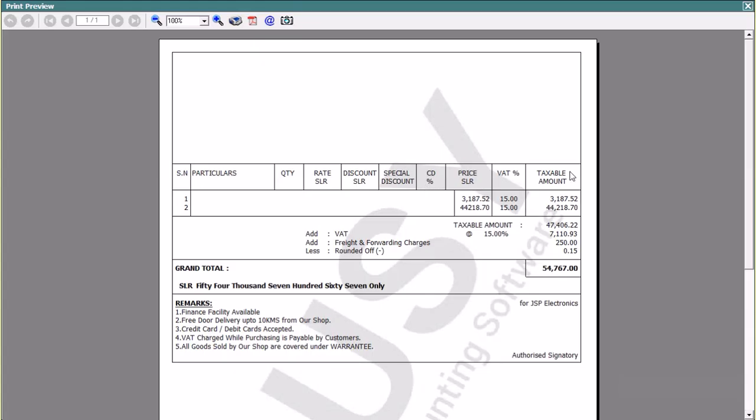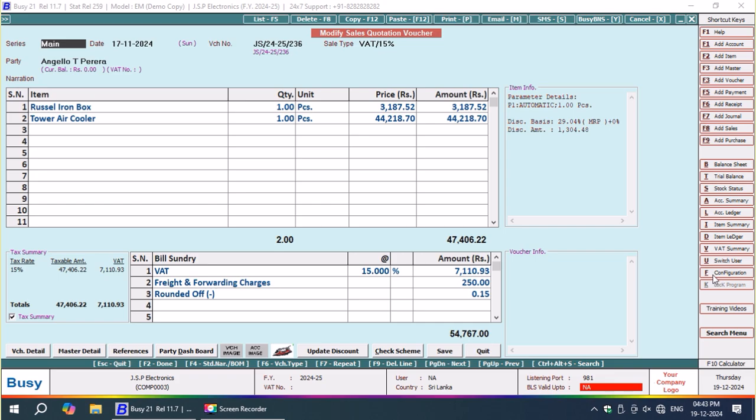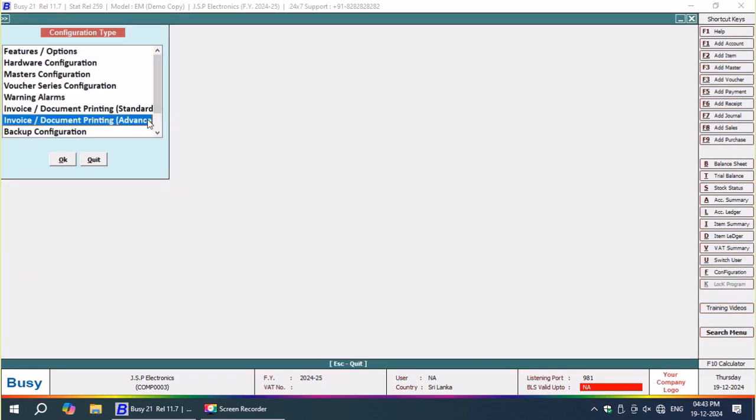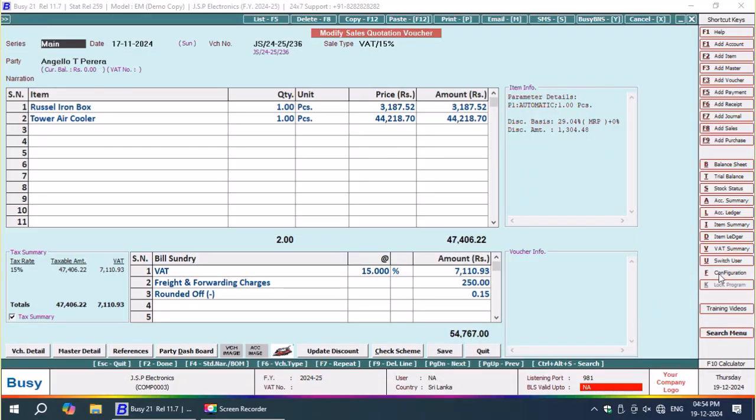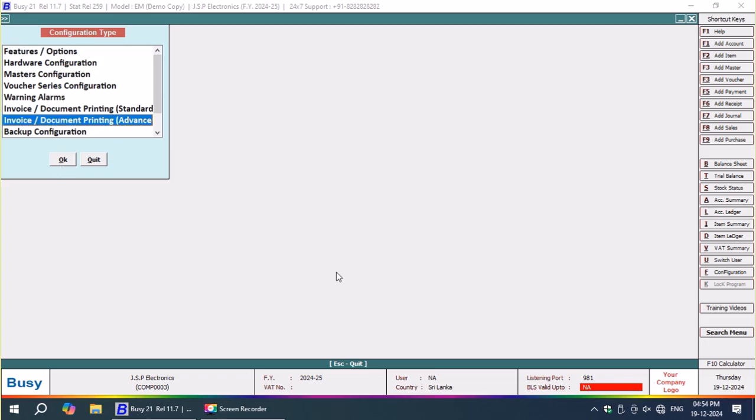Here, see now there's a space gap between the price SLR here at the top. Top means that's at the header. Okay, that I will rectify. Now yes, that has been rectified. See, each and every bit of process I'm not going to show here because the video will be too long. It will be taking somewhere around 2 to 3 hours. Whatever the highlights, I'm only showing you the highlights.